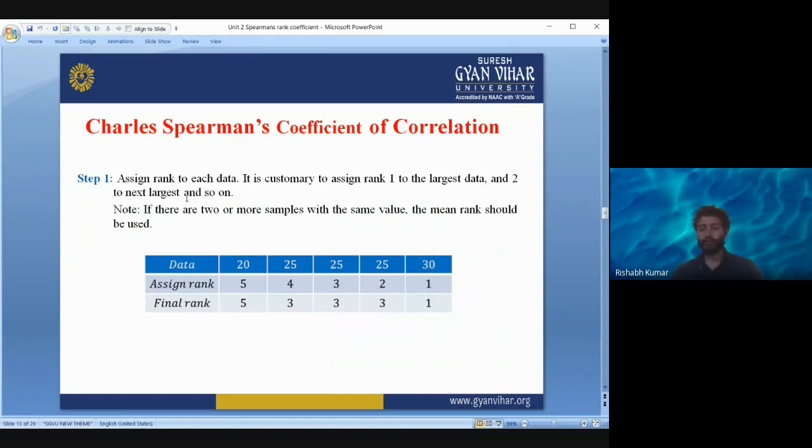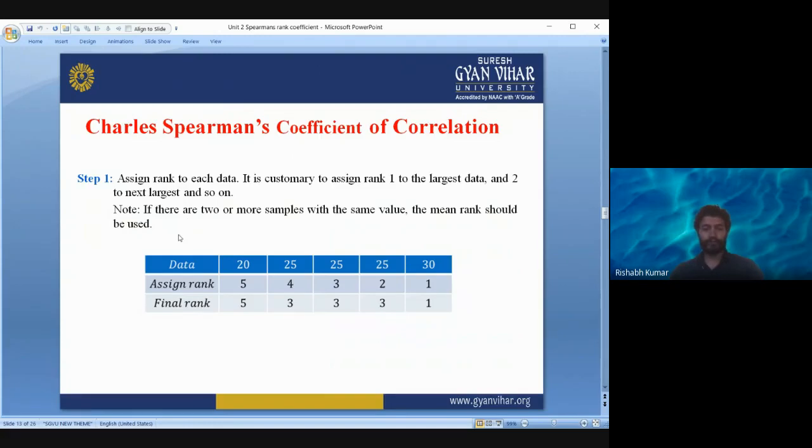In both columns, if in one column we are choosing descending order for providing the rank, then in the other column this format should also be applied. Okay, so in this second column it should also be descending order according to which we are giving the rank. If in one column we are choosing ascending order, then in the other column ascending order should be applied for giving the rank.